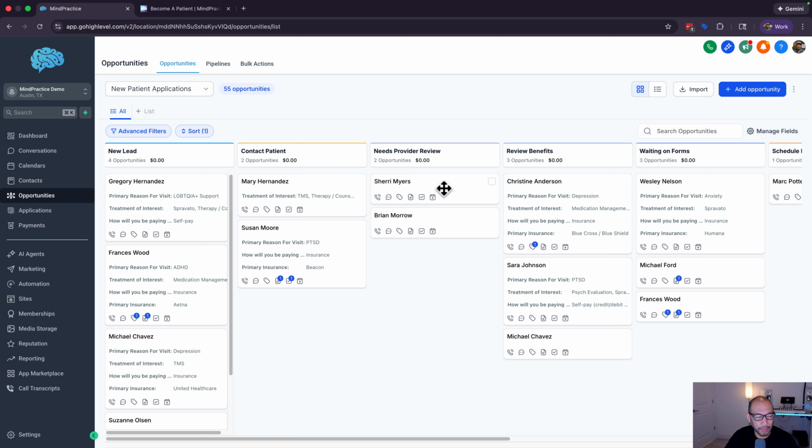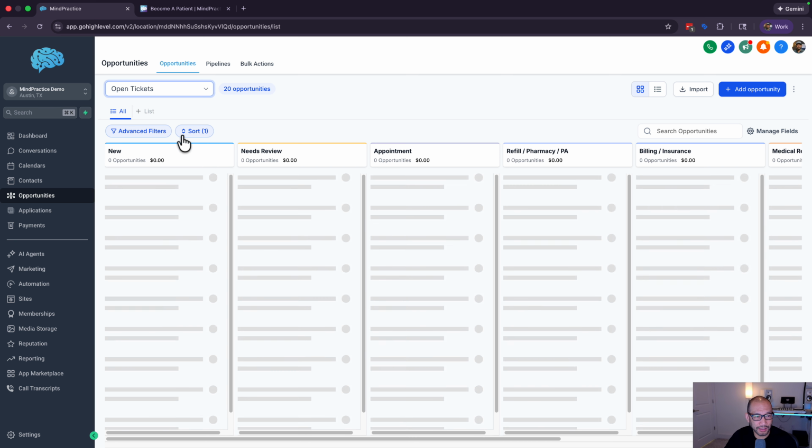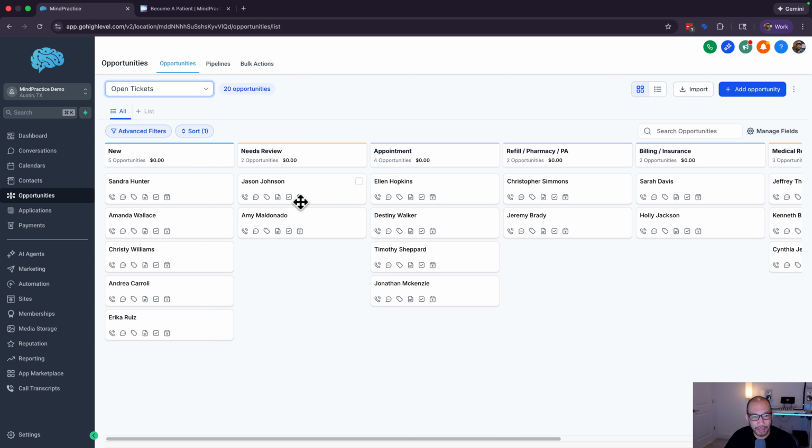We can set automations, so if certain cards move from certain stages, different notifications can go off between office staff or even patients themselves. We have a few different pipelines that we offer. One is open tickets. This is going to be for things like medication refills and customer support requests.